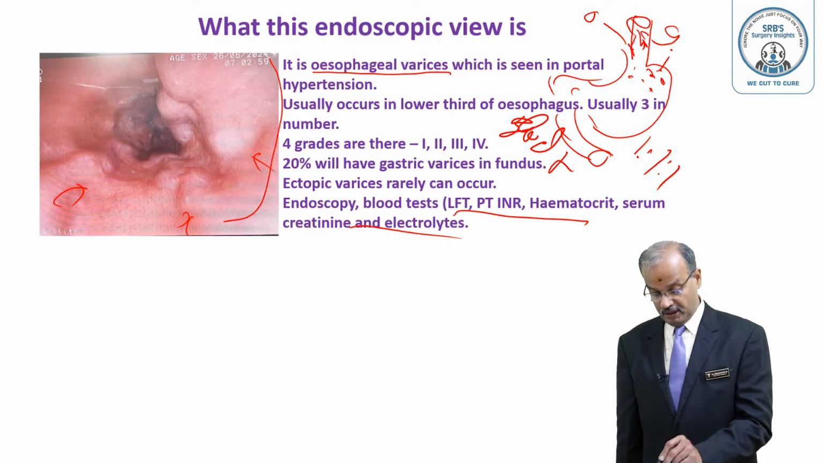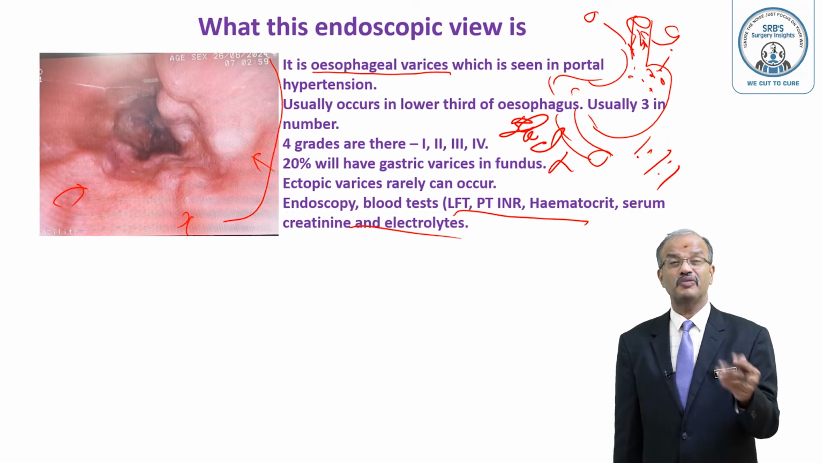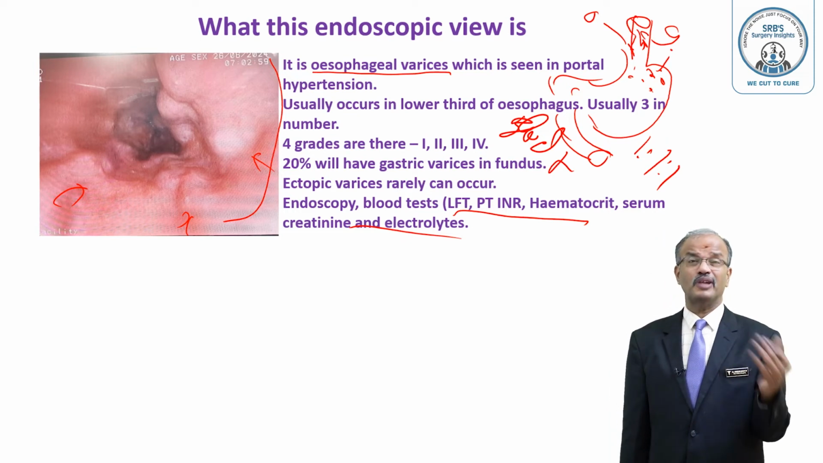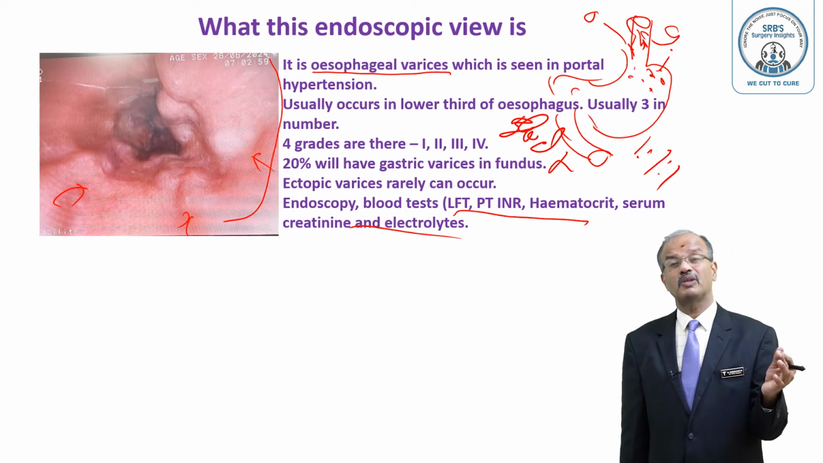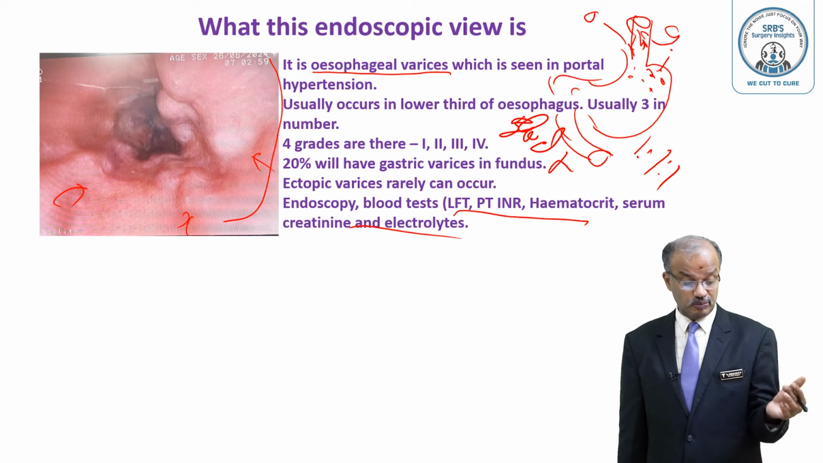1:1:1. Packed red cells, plasma, platelets. One packed red cell, one plasma, one platelet. Like that you transfuse. Many times you may require a massive transfusion also: 5-10 bottles of packed cells, 5-10 bottles of platelets, 5-10 bottles of fresh frozen plasma, FFP.